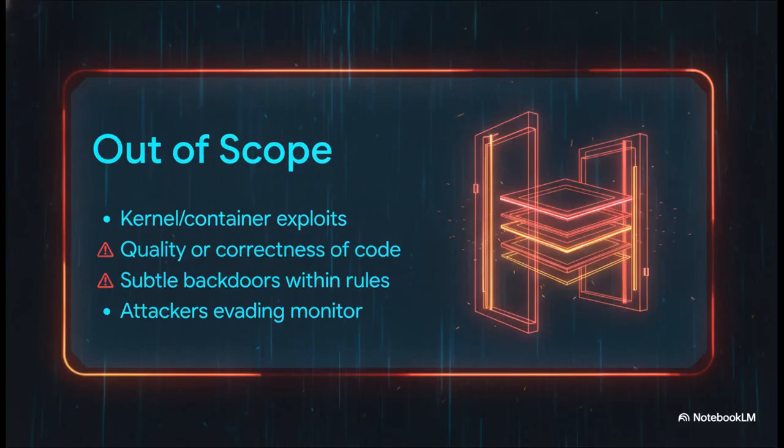But conversely, what is completely out of scope? Well, this layer will not stop kernel exploits. Handling those is the job of your underlying operating system. It definitely doesn't guarantee the code your AI writes is bug-free, and it won't catch a patient, low and slow attacker who is perfectly mimicking normal behavior. We have to be transparent here. This is a policy gate that governs reach. It is meant to be layered on top of your existing container security.